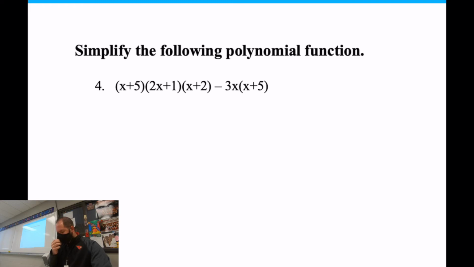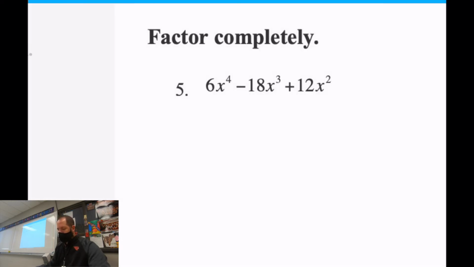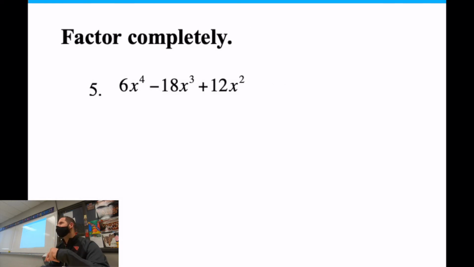Number 4, we talked about how to simplify this, how you can multiply polynomials and add and subtract them. That was a whole unit we did in chapter 1. Then we talked about factoring. I think we ended on that problem on Friday, correct? Okay, so that's where we got to, and again, that was all the factoring stuff from the first chapter about polynomials. So that was from Friday's stuff.